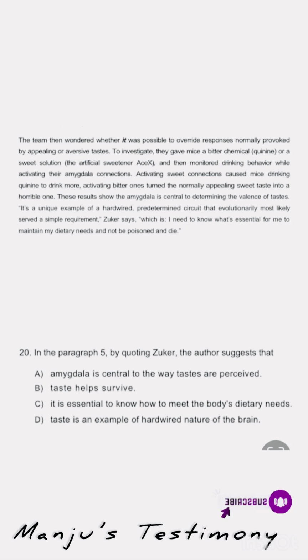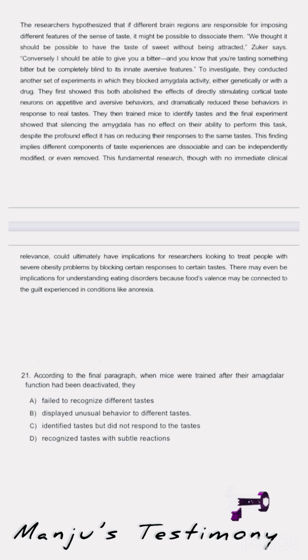According to the final paragraph, when mice were trained after their amygdala function had been deactivated, they... So let's move on to the final paragraph. Okay, sixth paragraph. Let's read it. The researchers hypothesized that if different brain regions are responsible for imposing different features of the sense of taste, it might be possible to dissociate them. "We thought it should be possible to have the taste of sweet without being attracted," Sukar says. "Conversely, I should be able to give you something bitter, and you know that you are tasting something bitter, but be completely blind to its innate aversive feature."